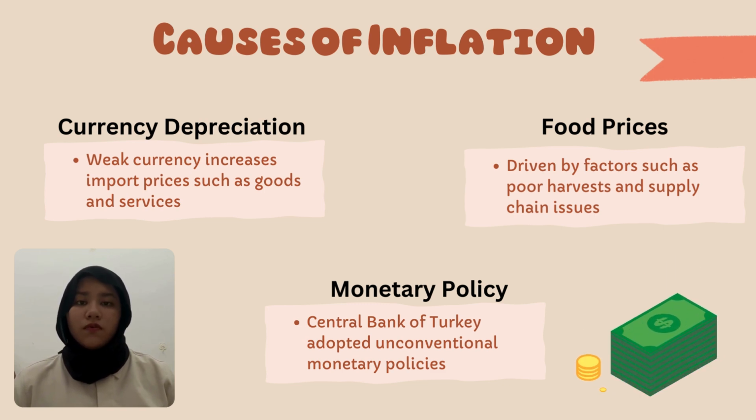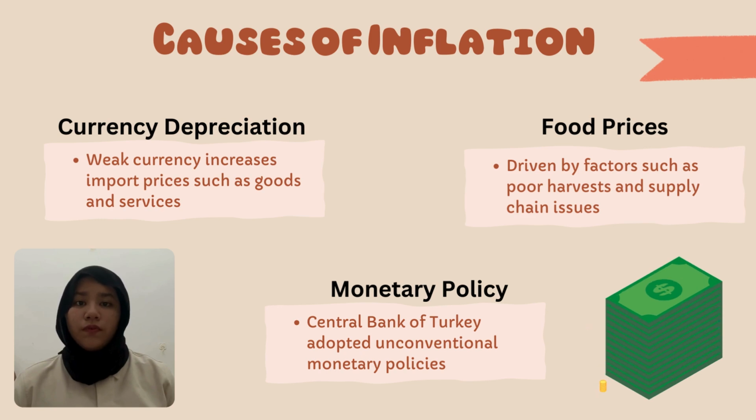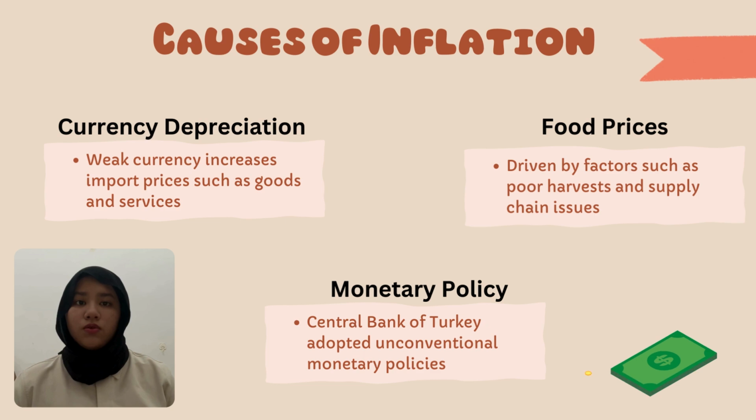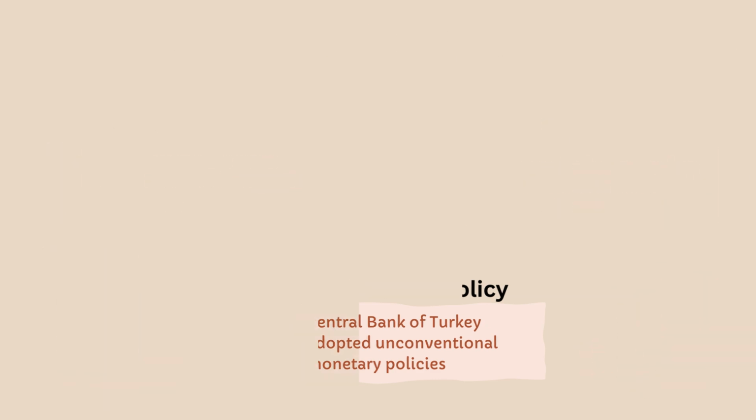The last one is food prices. There was high food inflation due to poor harvests and supply chain issues. In November 2022, food inflation reached 102.6%, and in June 2024, it was 68.1% higher than the previous year.